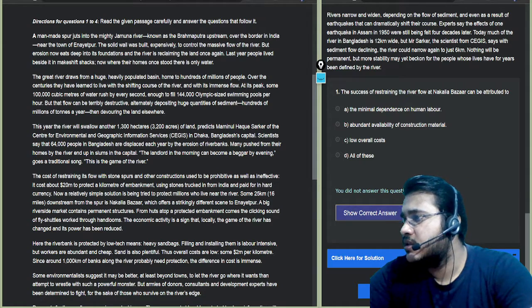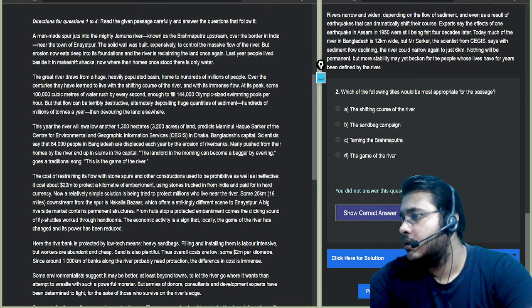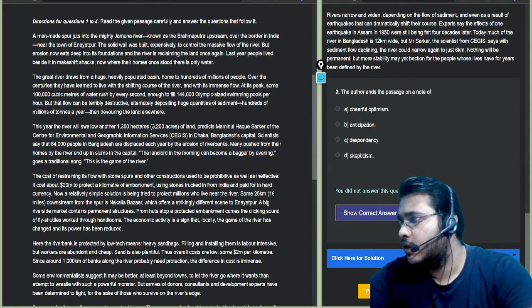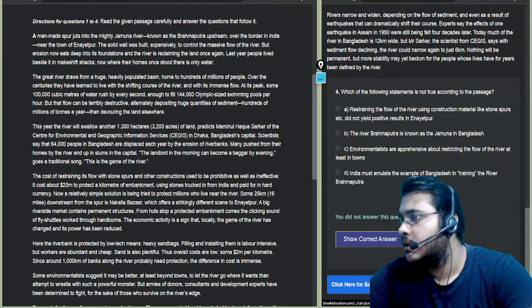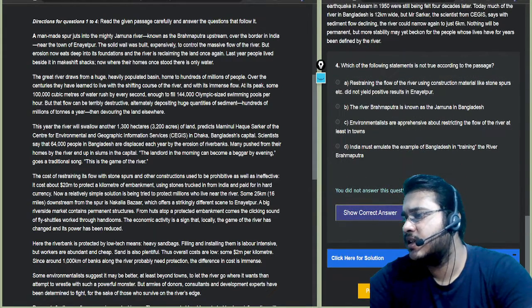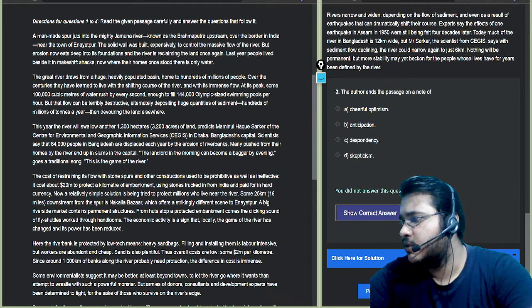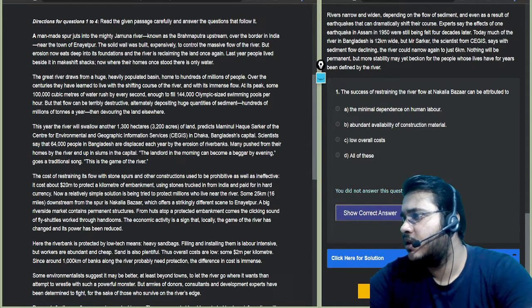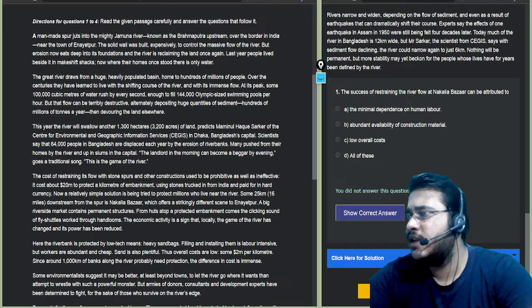The success of restraining the river flow at Nakalia Bazaar can be attributed to. Which of the following titles would be most appropriate for the passage? The author ends the passage on a note of. Which of the following statements is not true according to the passage? This is a clear infer type question, so I'm not really bothered about it. So I actually have to read.